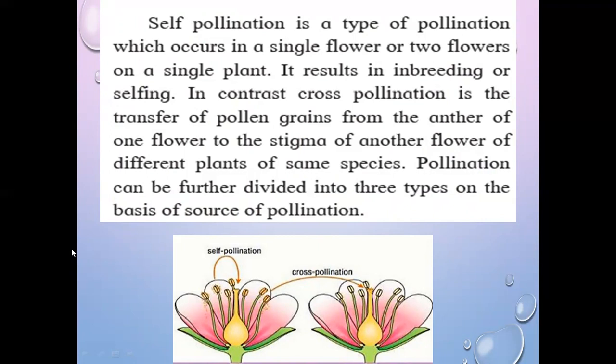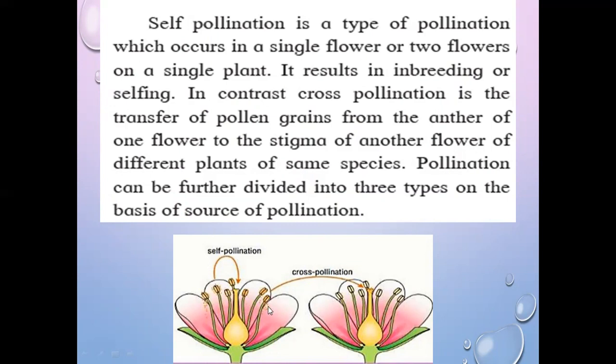Pollination can be further divided into three types on the basis of source of pollination. Okay, so we already discussed autogamy, geitonogamy, self pollination, cross pollination. You can differentiate between these two types of pollination. Self pollination occurs in the single flower. In this diagram, it is shown that the pollen grains are produced at the anther and they are depositing on the stigma of the same flower. It is called self pollination.